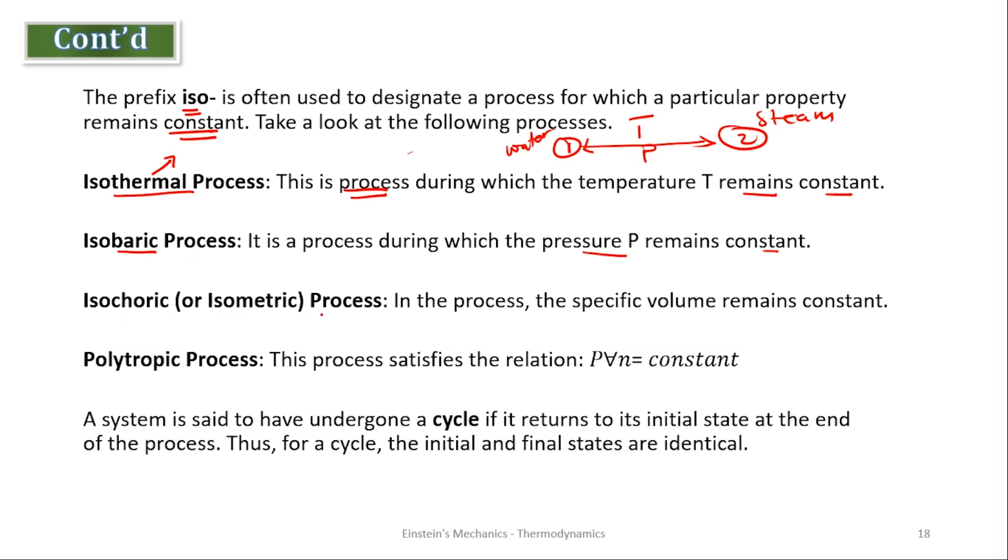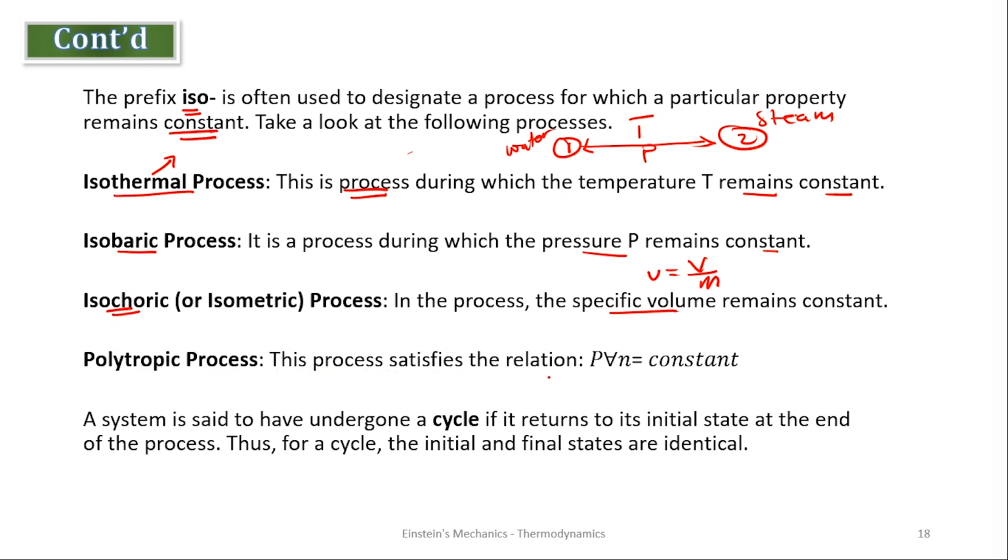Isochoric or isometric process. In this process, specific volume remains constant. Remember, we are talking about specific volume, small v, which is the volume over the mass. We'll talk more about all these things. They are very simple. So the volume or the specific volume remains the same throughout the process. It is called isochoric process. Polytropic process.